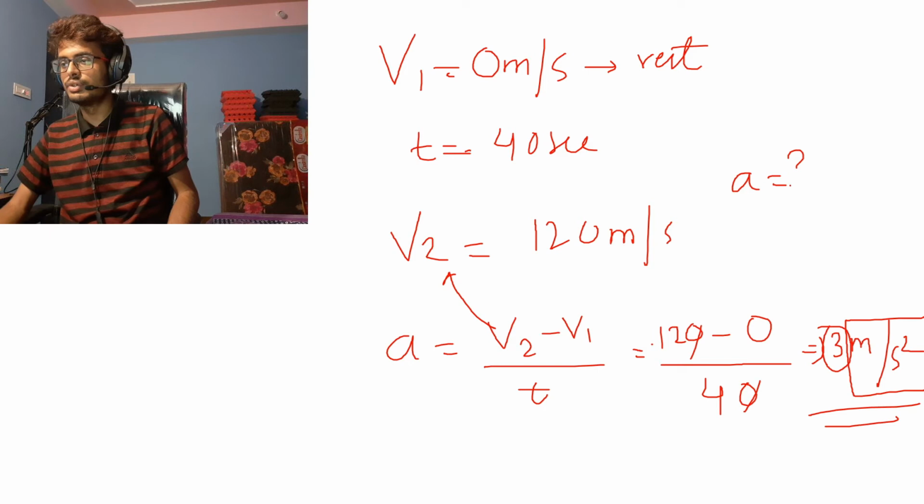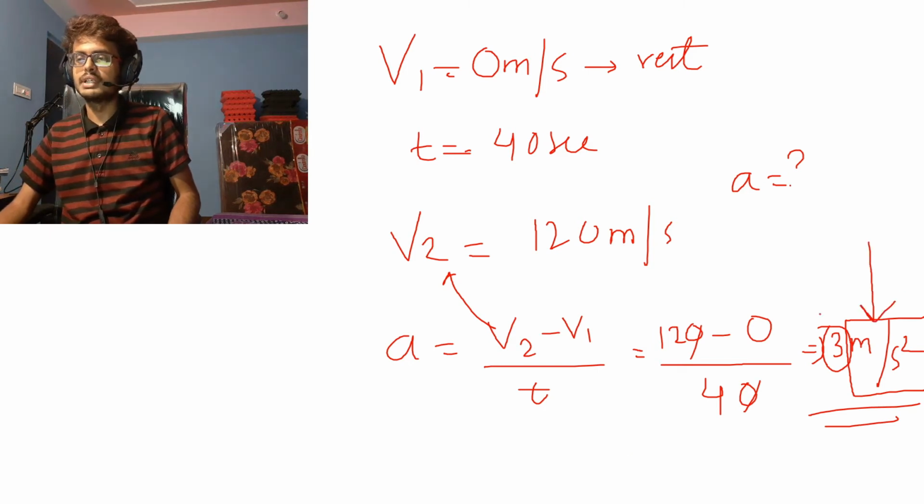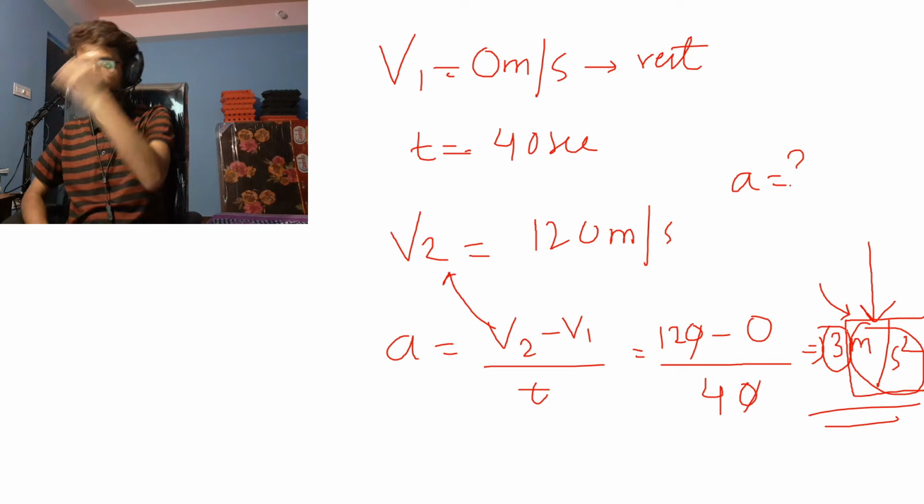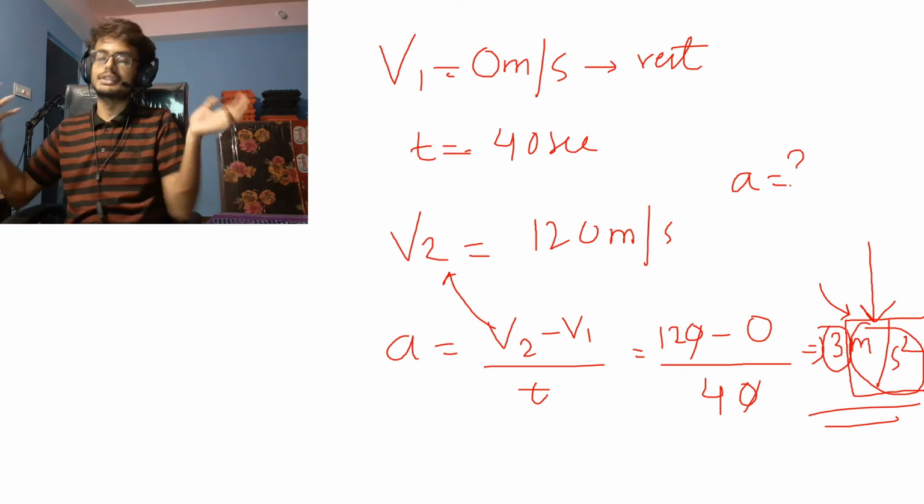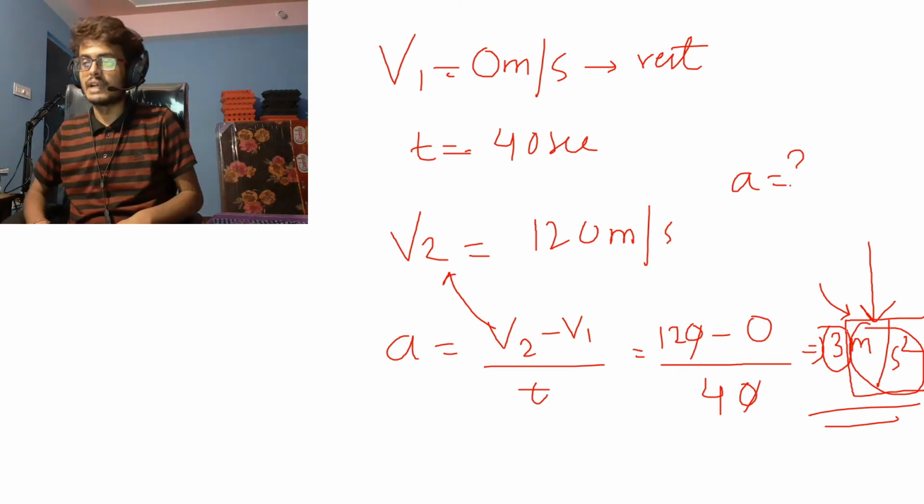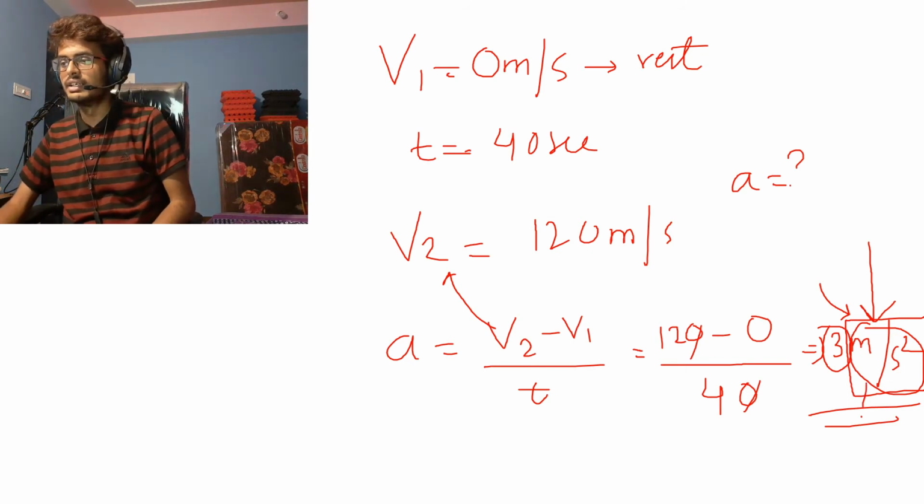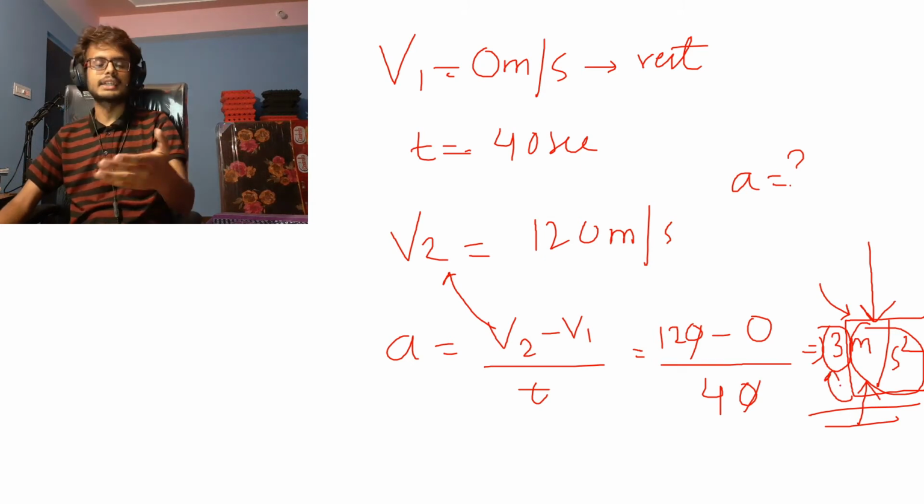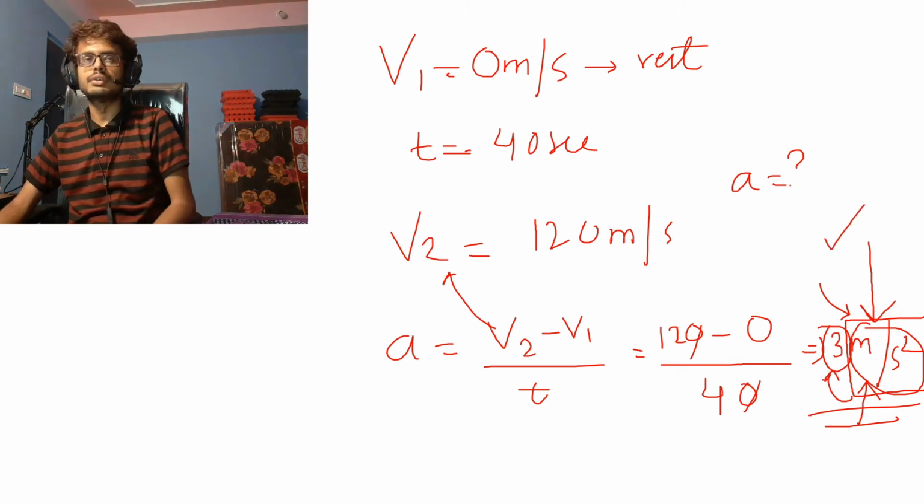So there should be a unit accompanied by a number. Wherever possible, you should always accompany the number with a unit. The examiner, the person who checks the paper, will know that meter per second square is acceleration. So by looking at this, they can know that you just found acceleration, and they can check the answer key and give you the point.